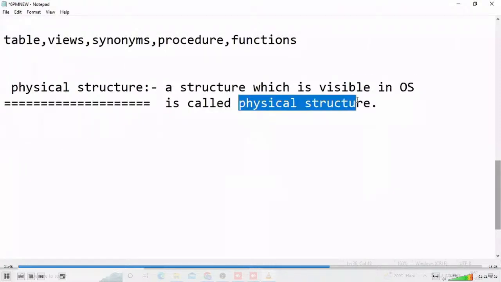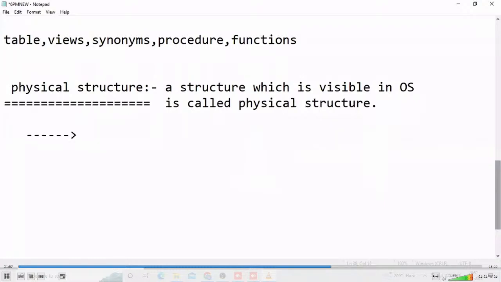But the physical structure, you are working, I am working? No. Some different type of persons are working. What is that one? Means DBA, database administrator. Actually, in project side, database administrator. Some other type of persons are there in a database.